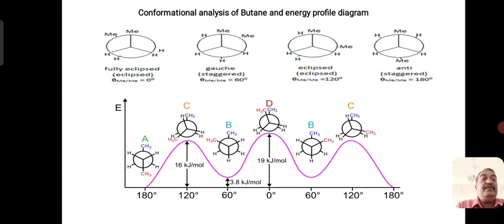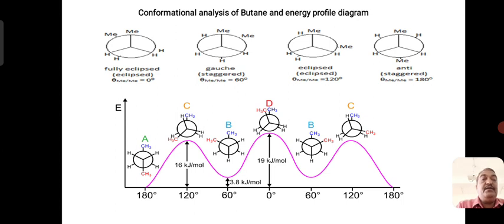Among that, structure A is said to be more stable because the repulsion between hydrogens is less compared to B. Therefore, the 180 degree structure of normal butane is found to be more stable.